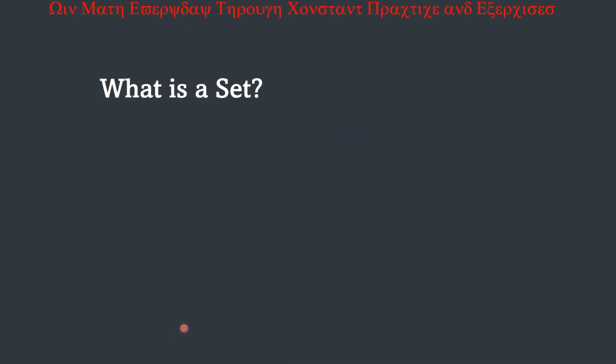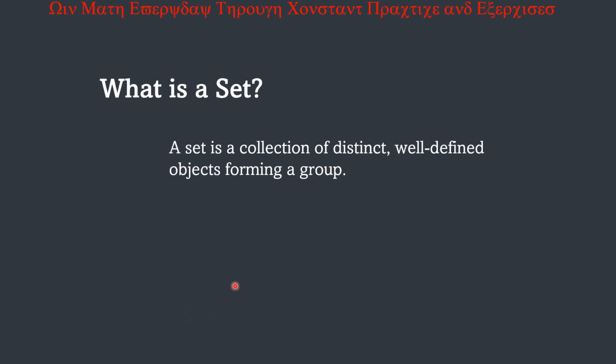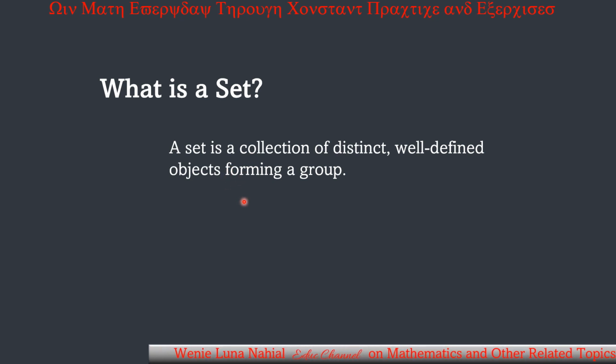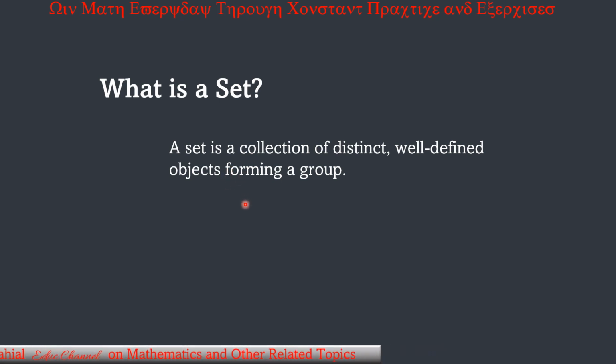Okay, here we go. Let's first understand what is a set. A set is a collection of distinct, well-defined objects forming a group. So that is our definition of a set.